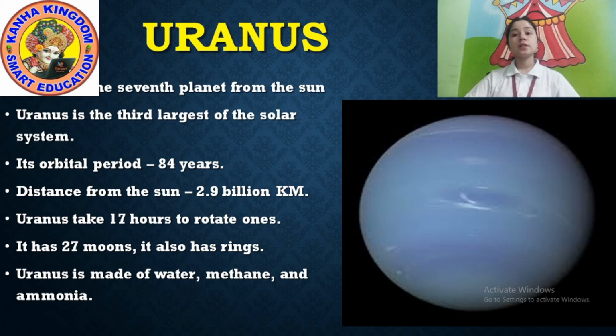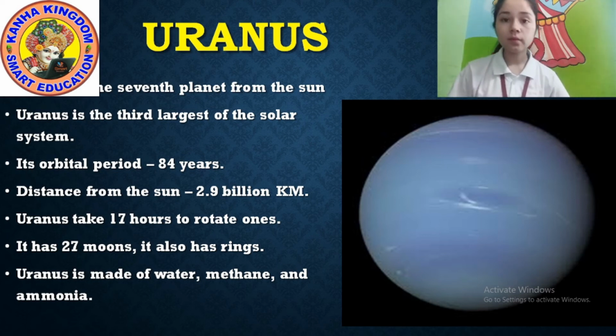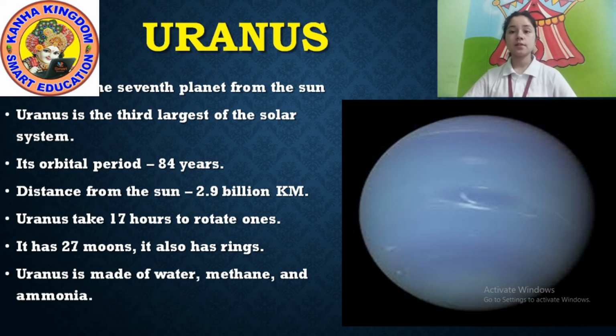Uranus is a planet made of water, methane and ammonia. It is made up of water. You know water? It is a liquid substance which we use in drinking, cooking, washing clothes, irrigation, all things. Methane and ammonia are names of elements. You will read about this in higher classes.